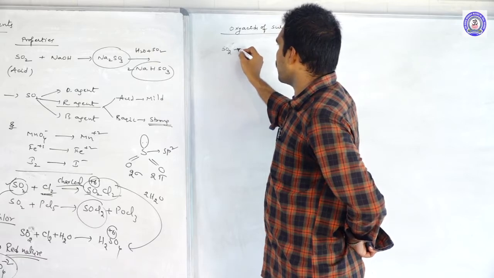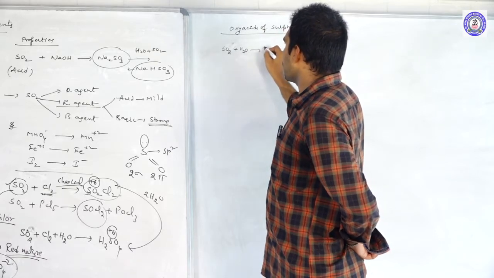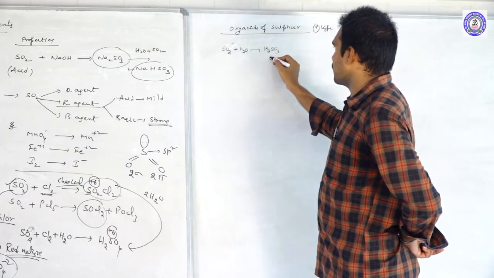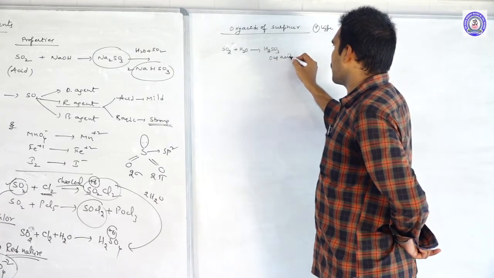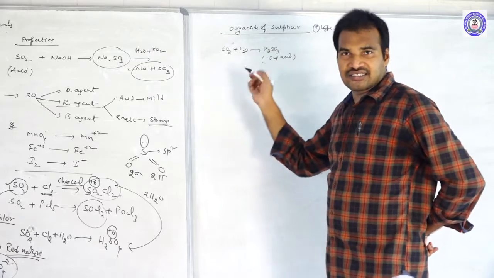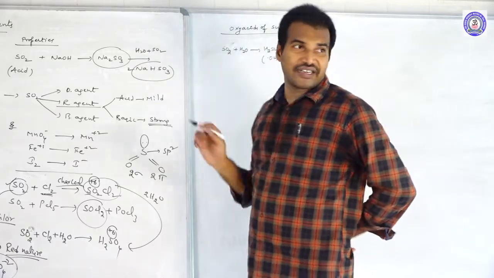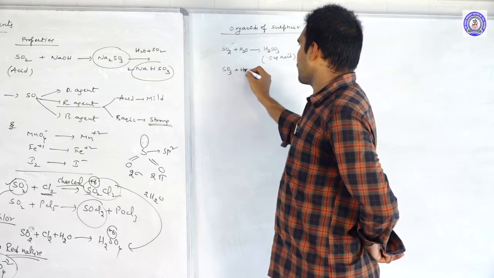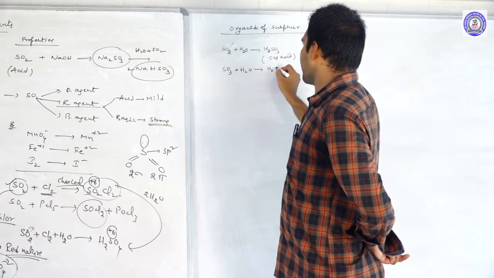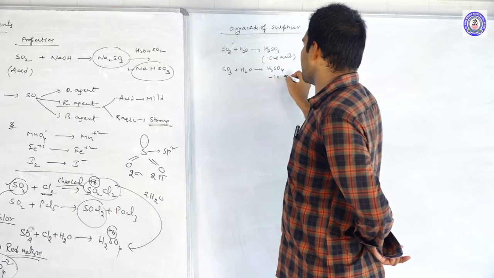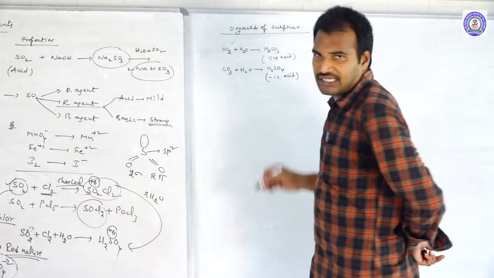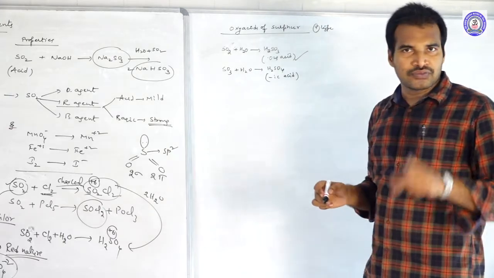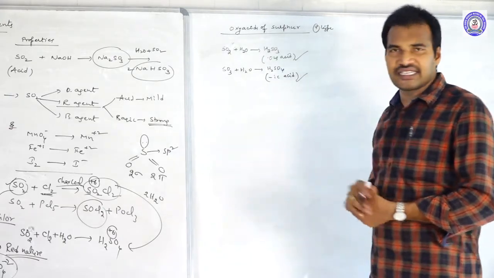When SO2 dissolves in water, we get H2SO3, which we call an ous acid. Next, sulfur trioxide with H2O gives H2SO4, which we call an ic acid. So dioxides on hydrolysis give ous acids, and trioxides on hydrolysis give ic acids.